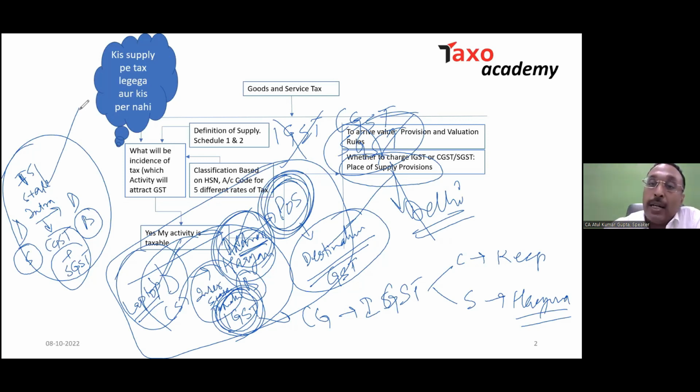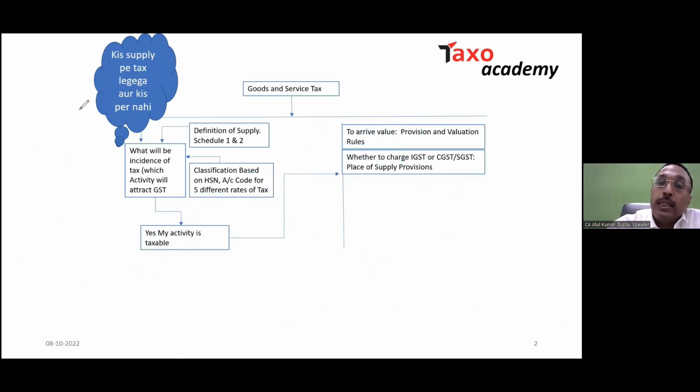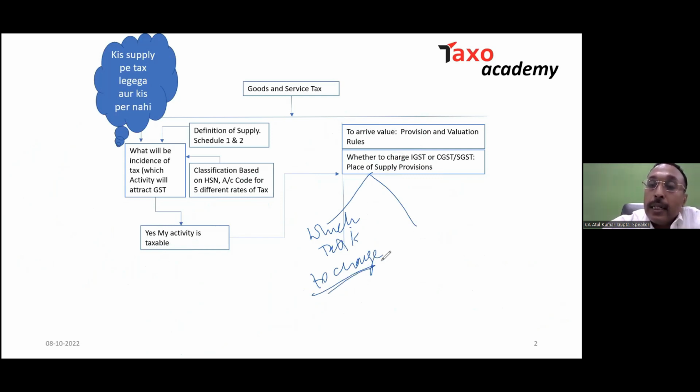So, my dear friend, when we are discussing this place of supply provision, the purpose is to determine which tax I have to charge, so that ultimately the tax goes to the right kitty. Even when we are looking at the ITC, the input tax credit, the purpose of the place of supply matters.